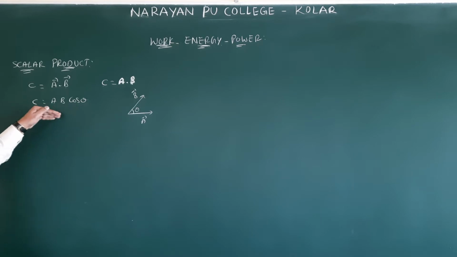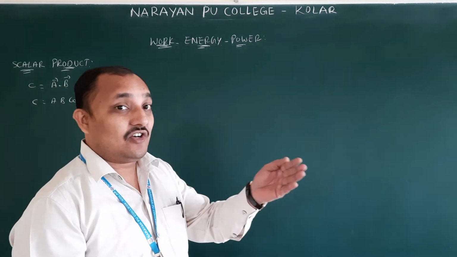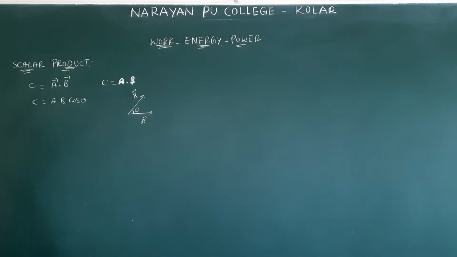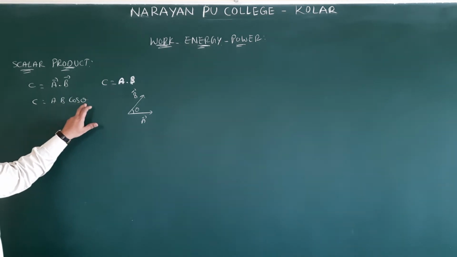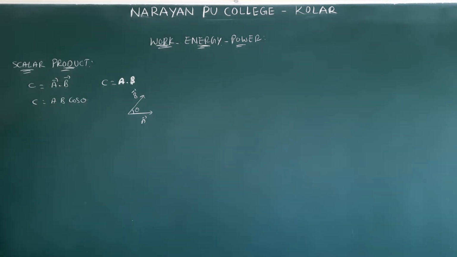I have taken A and B here; some people will take P bar and Q bar. In that case you say the product of the magnitude of P, the magnitude of Q and the cosine of the angle between them. Generally, we call A the first vector and B the second vector. So the definition is: the product of the magnitudes of the first and second vectors and the cosine of the angle between them. You can take P and Q, X and Y, or A and B.